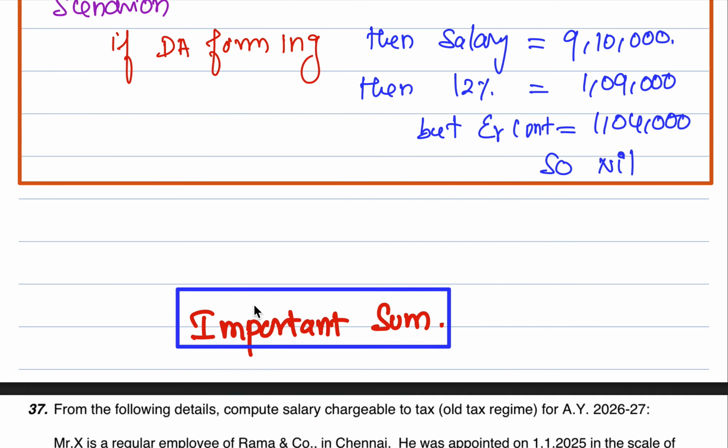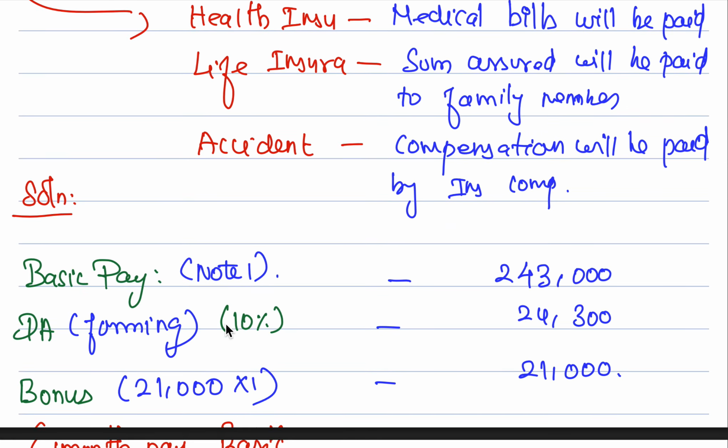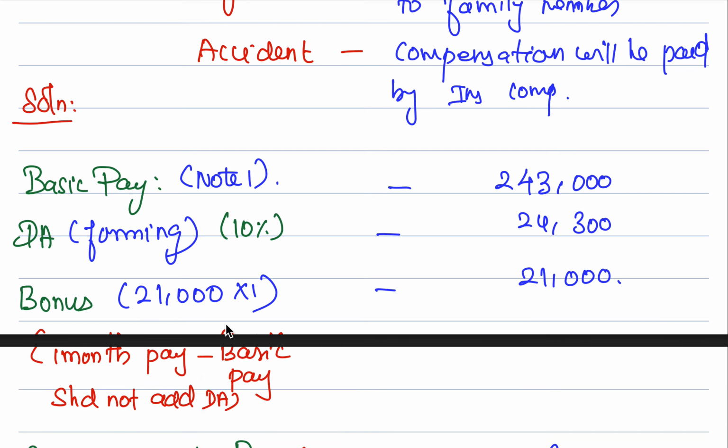What did they say about bonus? Bonus equivalent to 1 month pay based on salary of March every year. Whatever is the salary in the month of March, that will be given as a bonus. What is the March month salary? We know that it is 21,000 rupees. So that 21,000 rupees will be given as a bonus for him.